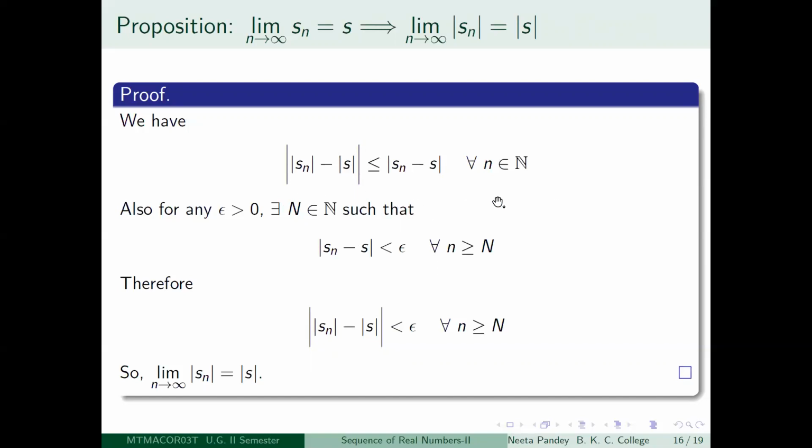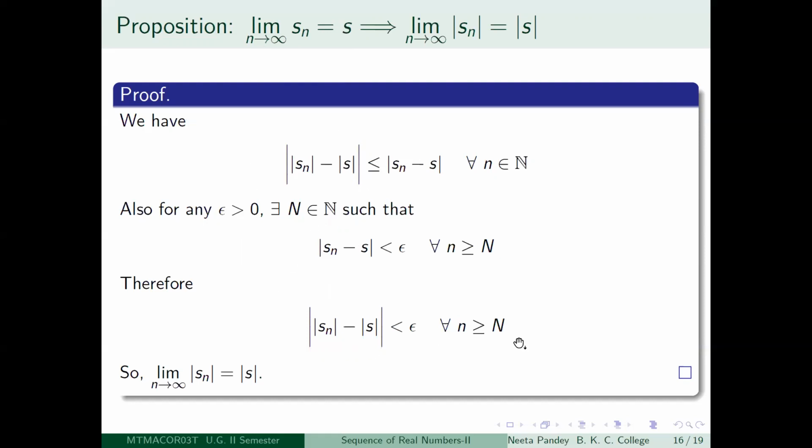Now this is going to help us. Take any epsilon greater than 0. Then we know that limit n tending to infinity Sn is equal to S. So I will be able to get a positive integer capital N, so that modulus of Sn minus S is less than epsilon for all n greater than or equal to capital N. Now you see, this is just trivial. This one is already less than epsilon, so this one will be less than epsilon. That is all we are saying.